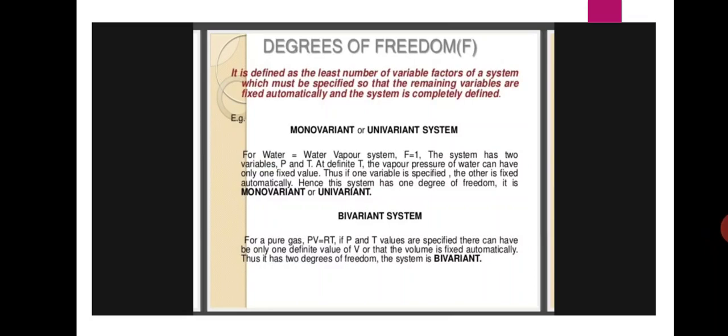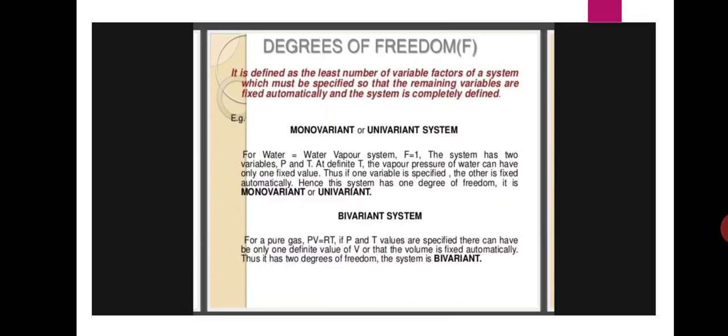Here, degrees of freedom means the variables of a system which must be specified so that the remaining variables are fixed automatically, and the system is completely defined. For example, the water system, F is equal to 1. The system has two variables, pressure and temperature. But at a definite temperature, the vapor pressure of water can have only one fixed value. Thus, if one variable is specified, the other is fixed automatically. Hence, this system has one degree of freedom.